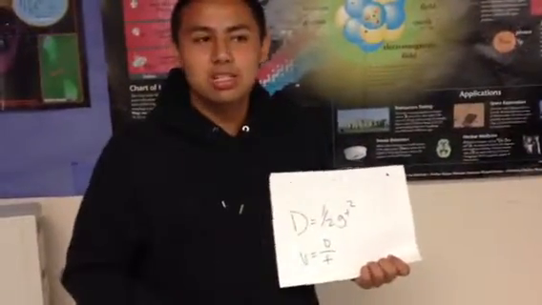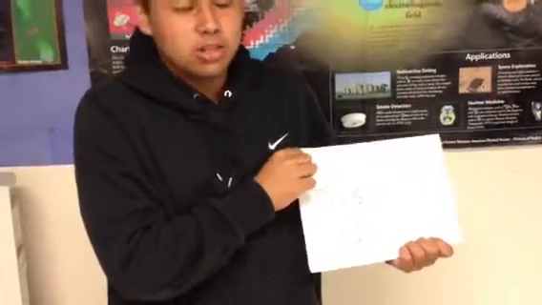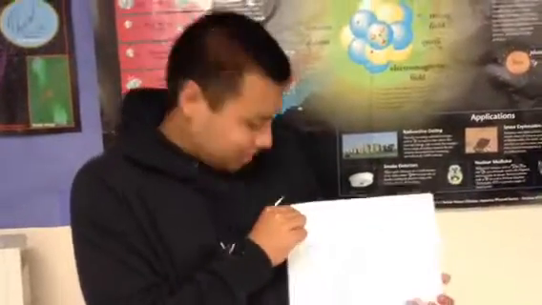Alright, so we're trying to find muzzle velocity. To do that, we use these two equations. V equals 1/2 G times T squared, and V equals D over T. First we need to find D.